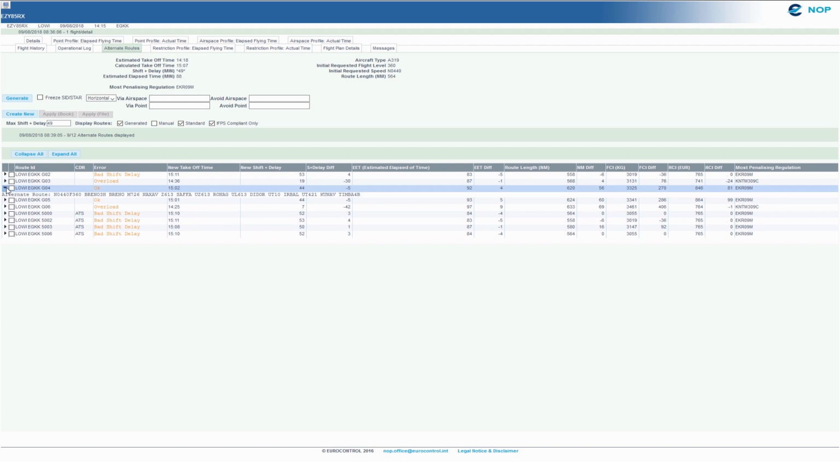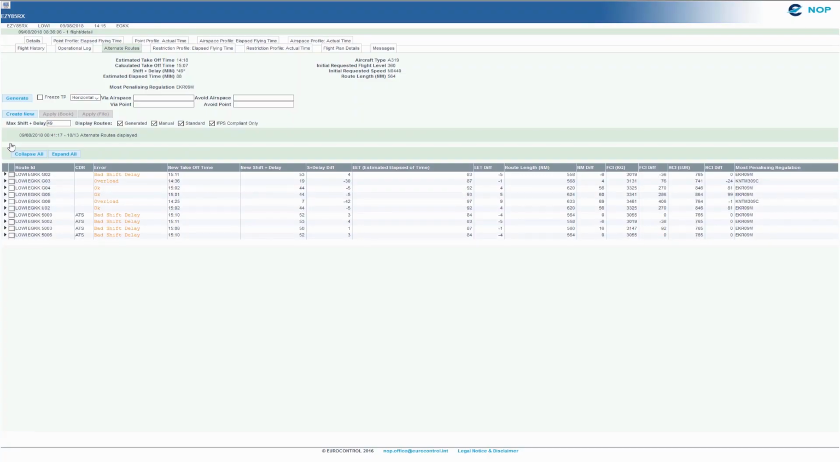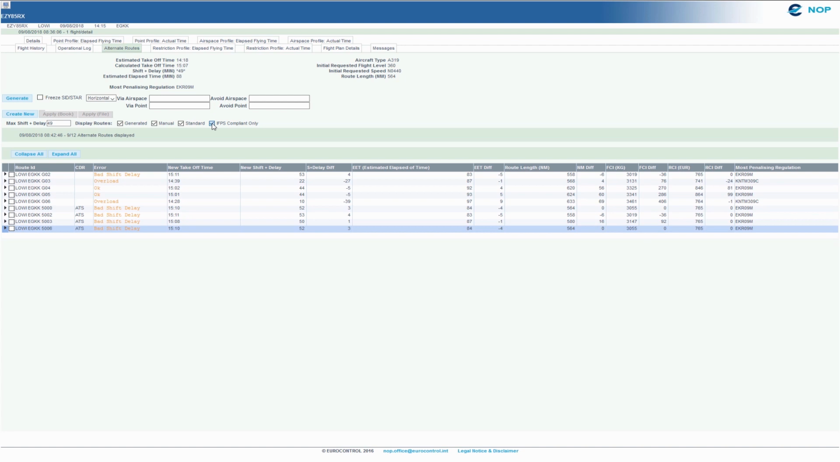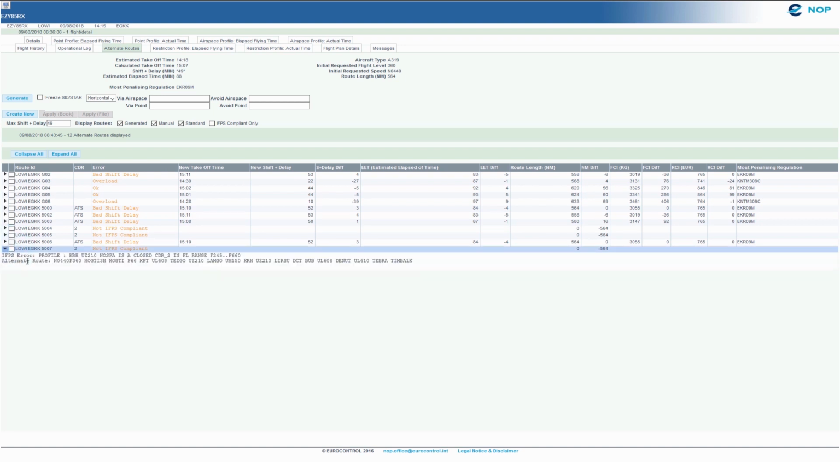A suitable alternative route can also be prepared by selecting the alternative route and clicking on Create New. A new window gives you the possibility to make any change on the route proposed and test it. As said before, all the routes proposed are by default IFPS compliant. You could select a route with an IFPS error and correct it before testing it.